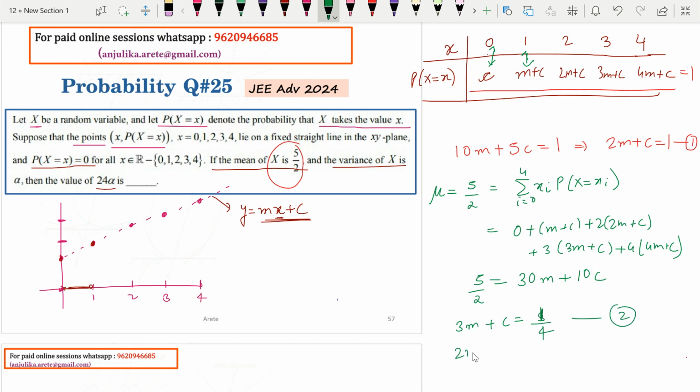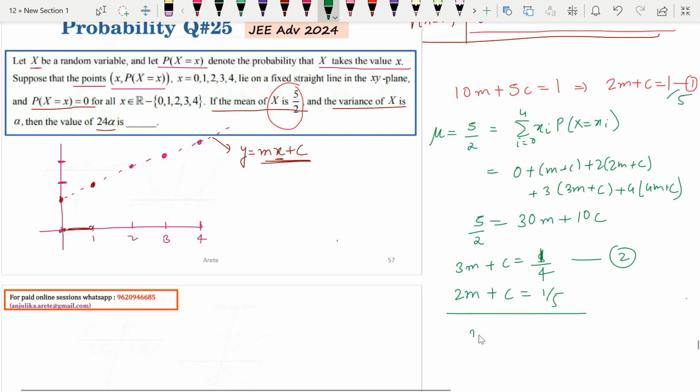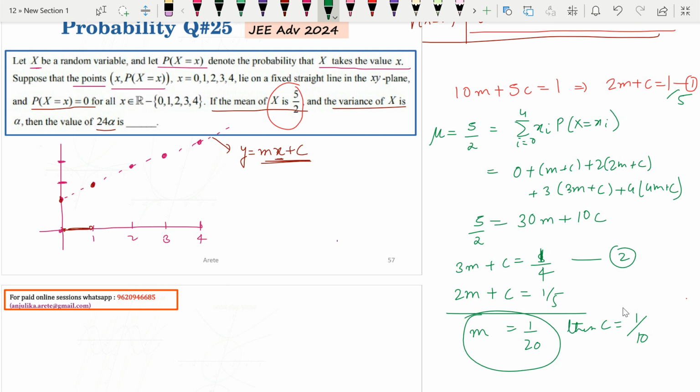Now very simple, you solve it. The first equation, as you divided it by 5, is 2m plus c equal to 1 by 5. If you subtract them, you get m is equal to 1 by 20. Then you get the c value also: 1 by 5 minus 1 by 10, so you get 1 by 10. So the m value is 1 by 20 and the c value is 1 by 10. You actually got your function: x upon 20 plus 1 by 10.